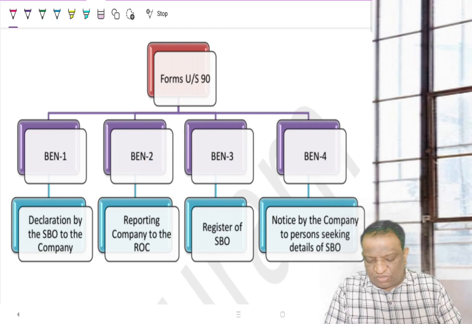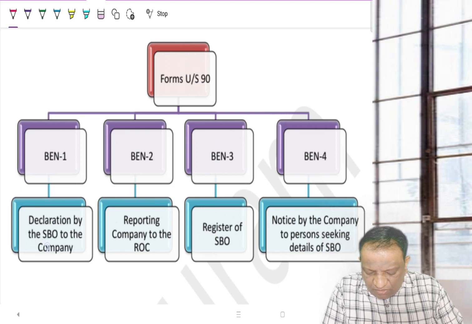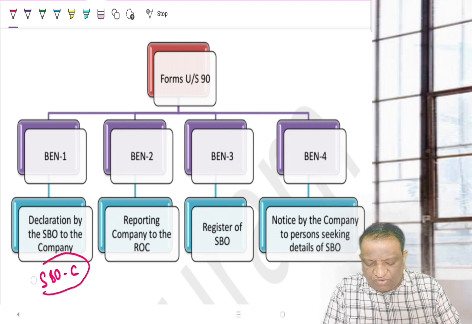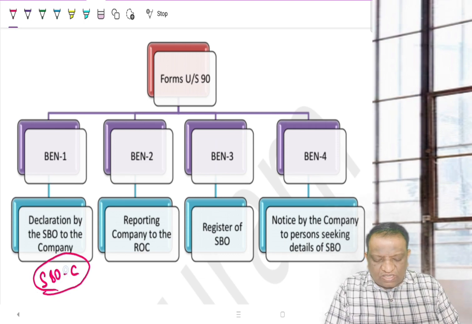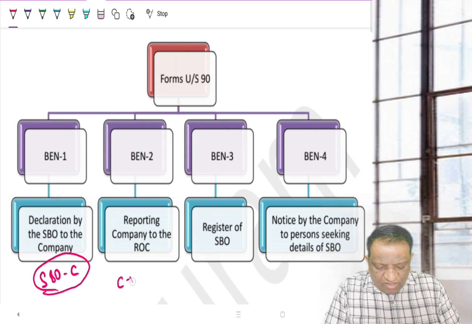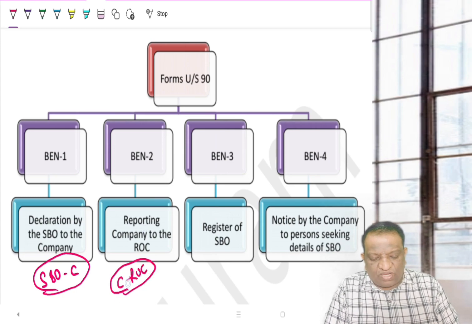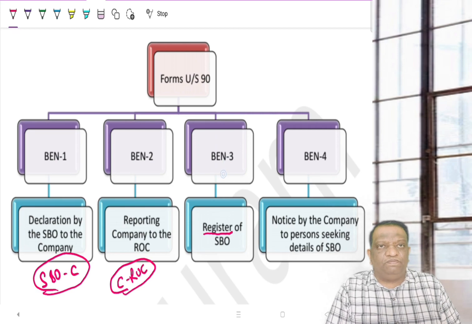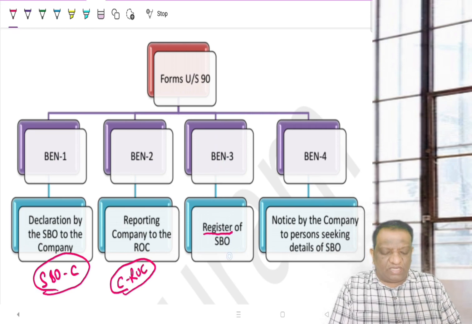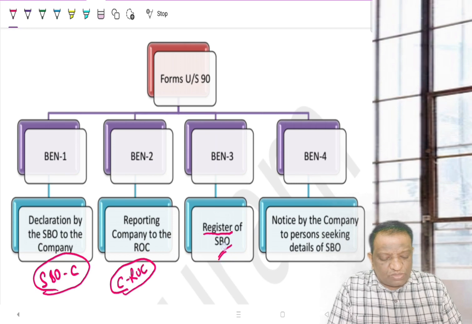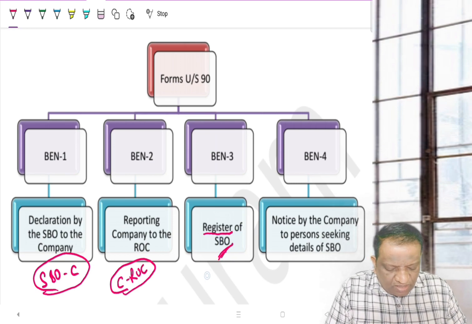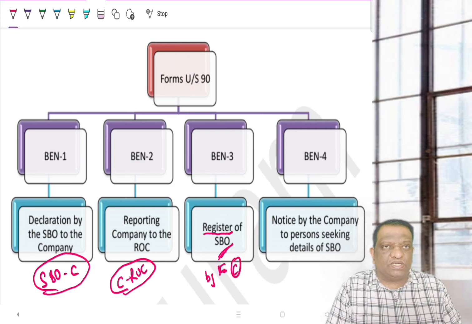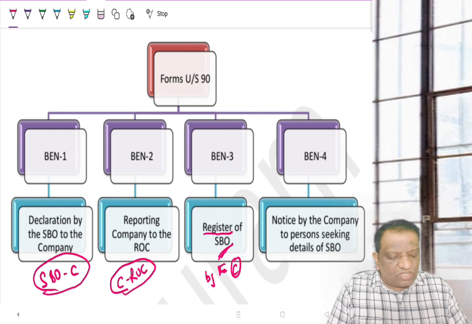Now, what are these forms all about? BEN 1 is a declaration which will have to be filed by the SBO to the company. So, he will be filing BEN 1. Then, based on this declaration, the company will file with the ROC. What do they file? They file the BEN 2 form. Then, what is BEN 3? BEN 3 is only the register. This is the form of the register of SBOs that is supposed to be maintained by the company. Who would be maintaining this register? The company. We will have a discussion on what all the contents of BEN 3 are. Then, what is BEN 4?